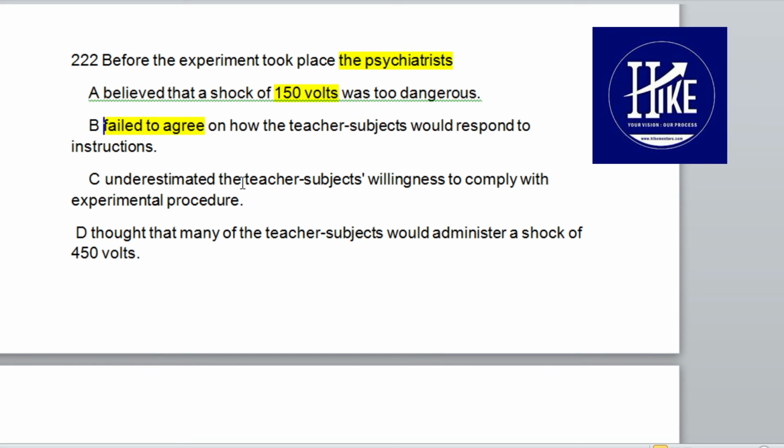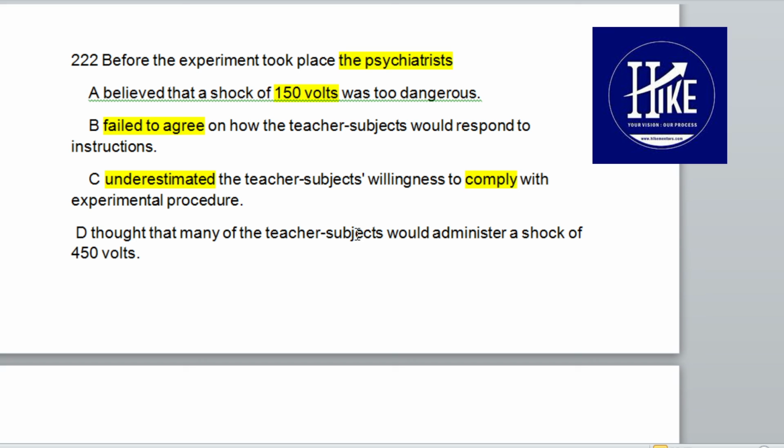Underestimate is when we do not fully judge the power of another person. For example, if someone can pick up 5 kg and we predicted he can pick up 2 kg, that would be an underestimation of his powers. So to underestimate the teacher subjects' willingness is to underestimate their wish, their desire to comply, which means to obey. As I told you, vocabulary will be there. To comply with the experiment procedure means to follow the procedure, so this might be the answer here.